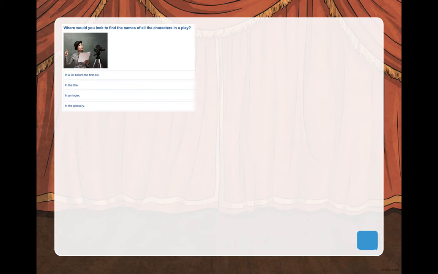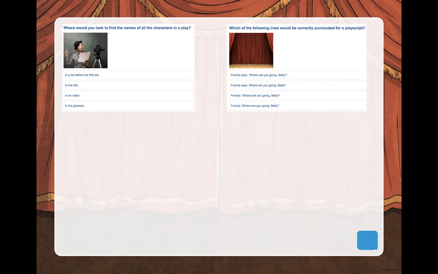Where would you look to find the names of all the characters in a play? Number one, in a list before the first act. The first act is the first scene. Number two, in the title. Number three, in an index. Or number four, in the glossary.